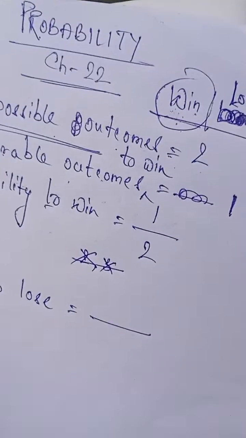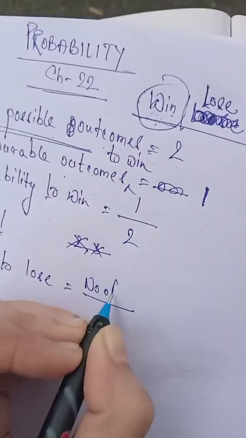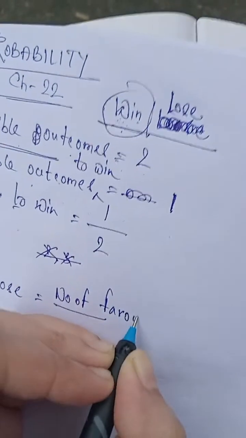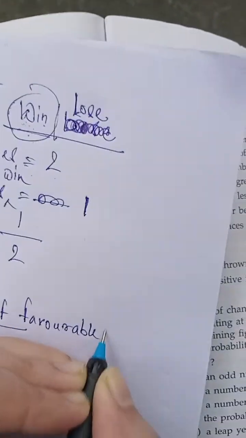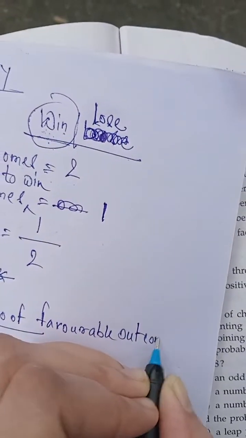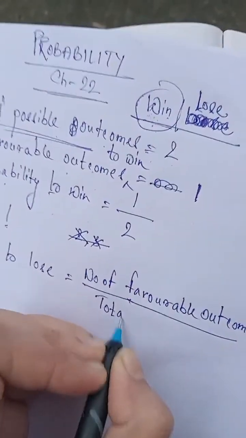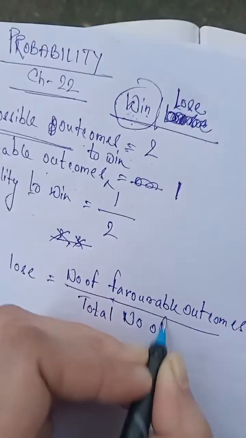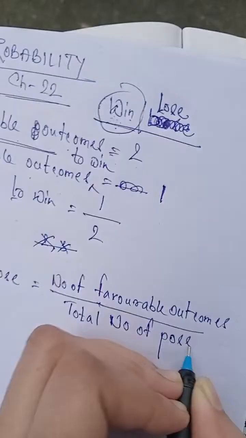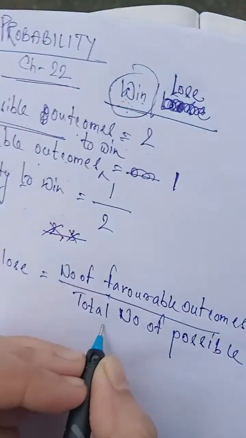What will it be? That is only one. So the probability to lose is the number of favorable outcomes by the total number of possible outcomes.